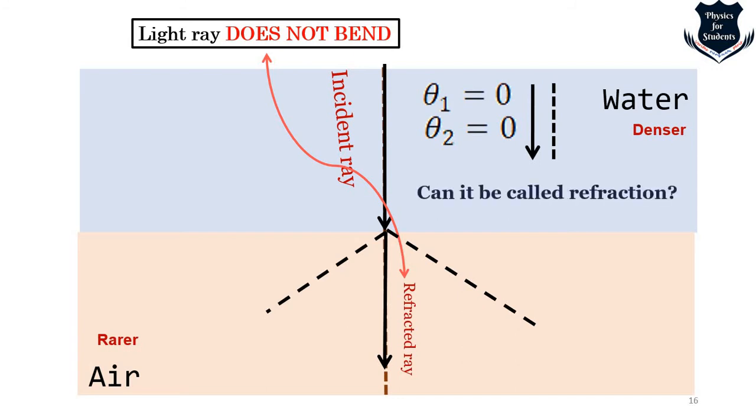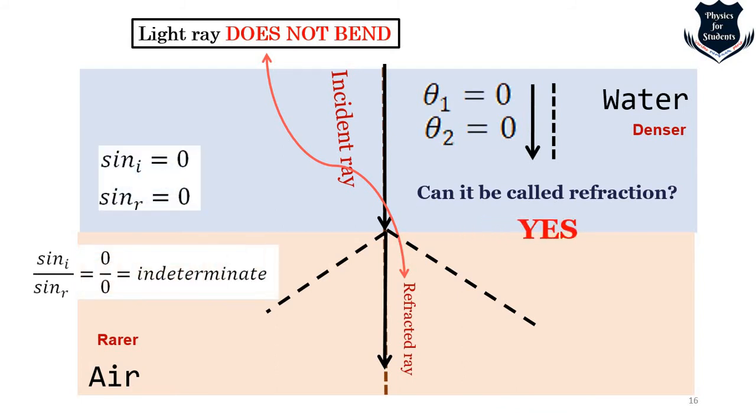Now the question is, can it be called a refraction? Yes, it can be called refraction. It can be called refraction because bending is because of refraction. Refraction itself is not bending, okay? Bending is due to refraction. Refraction is not bending. Since we are changing the medium, from water to air, there is a refraction. So bending is due to refraction. Refraction is just the medium change, and we call it refraction. Now, if you see in this way, it is called refraction.